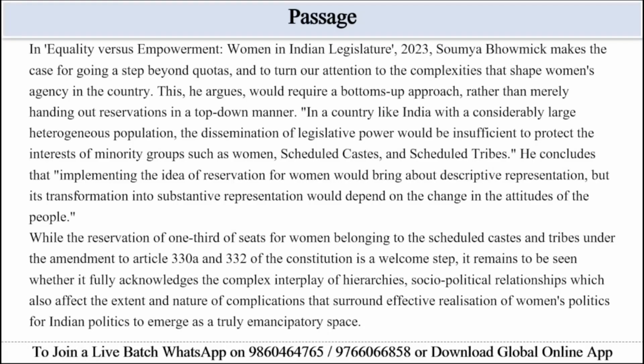While the reservation of one-third of seats for women belonging to the scheduled castes and tribes under the amendment to Articles 330A and 332 of the Constitution is a welcome step, it remains to be seen whether it fully acknowledges the complex interplay of hierarchies and socio-political relationships, which also affect the extent and nature of the complications that surround effective realization of women's politics for Indian politics to emerge as a truly emancipatory space.